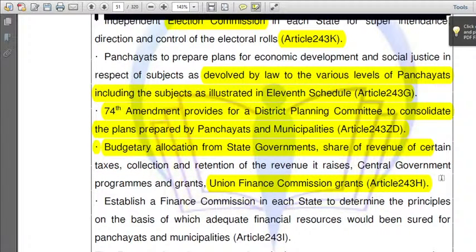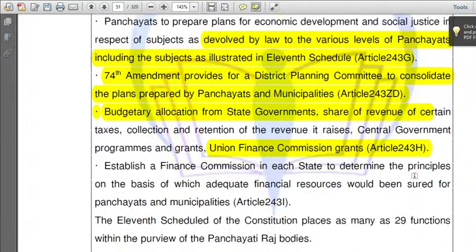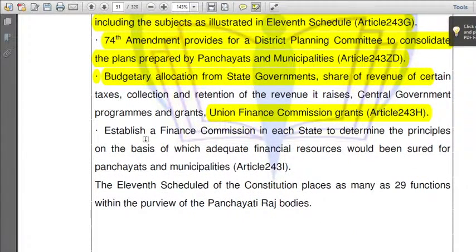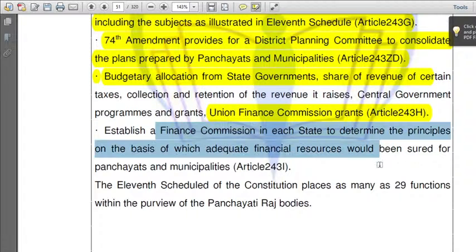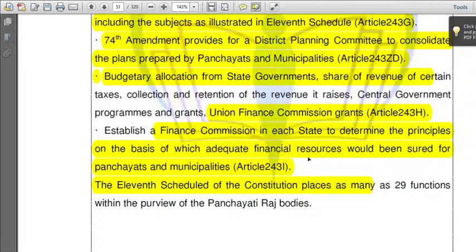Through all these sources, the Panchayat Raj institution gets money. Article 243I says to establish a finance commission in each state to determine the principles on the basis of which grants should be made, which I already told you before. Do you remember that? Yes. Which schedule of the Constitution places as many as 29 functions within the purview of the Panchayat Raj institution? The 11th Schedule.